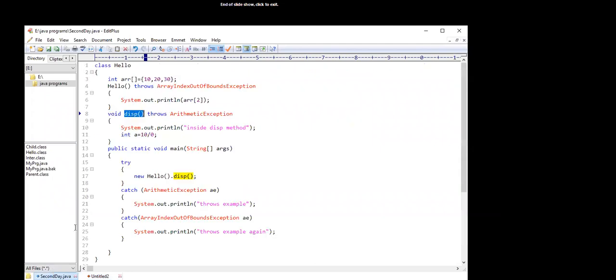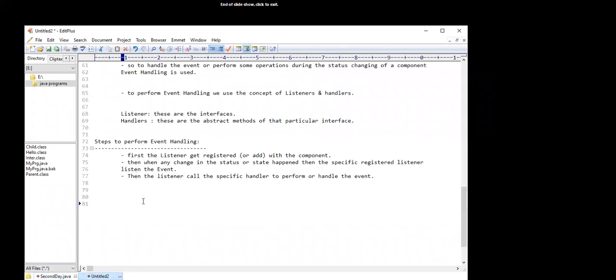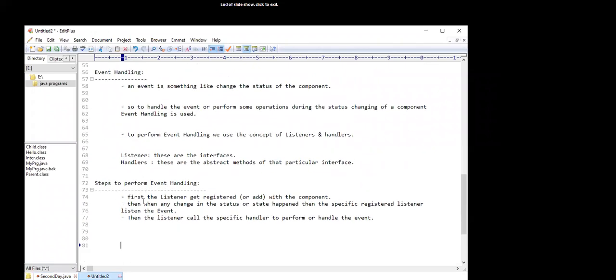So if we have a program, I'm showing you the concept of... Excuse me, sir. Yes. I am Subramanyam, sir. I have a doubt regarding the second program, sir. Second session program. Actually, we have written previously, sir, in the statement, a new hello dot display. I think so, up to my knowledge. Sir, may I know how it works, sir?